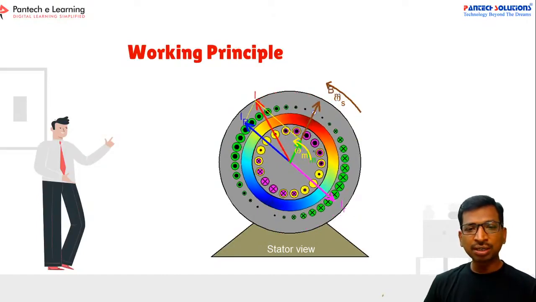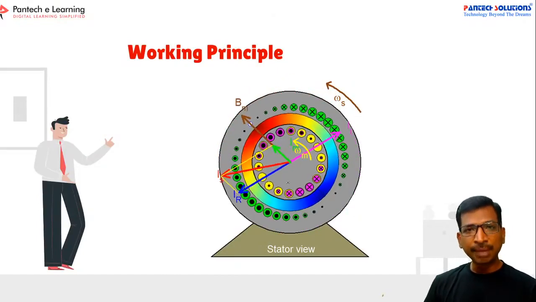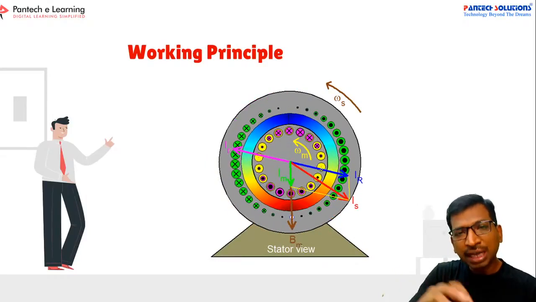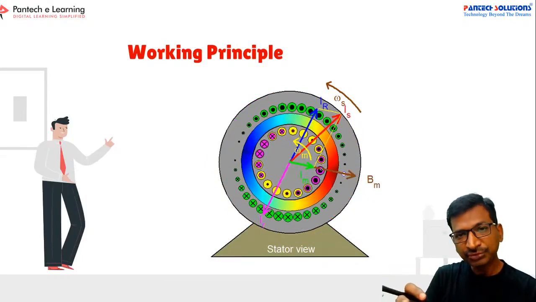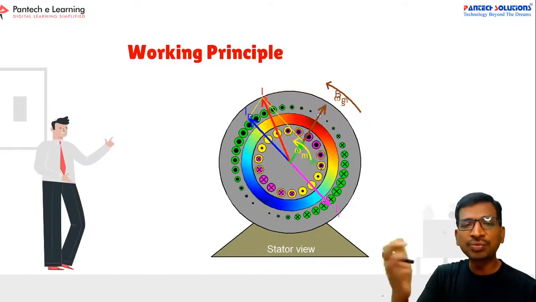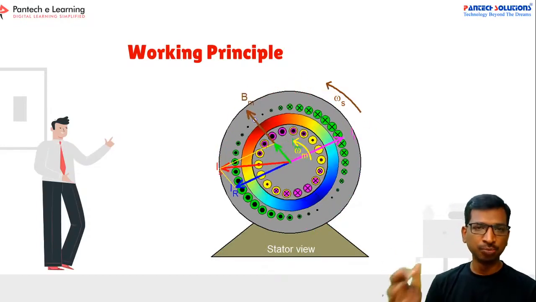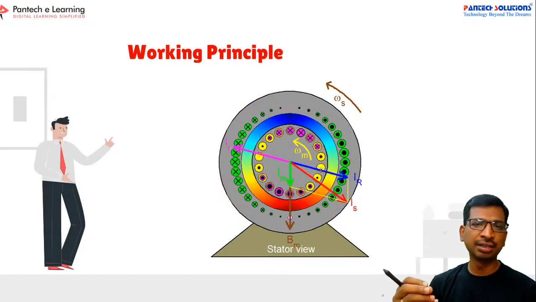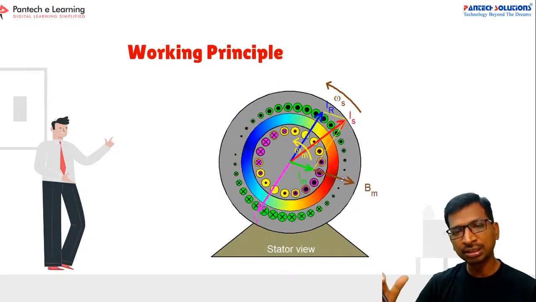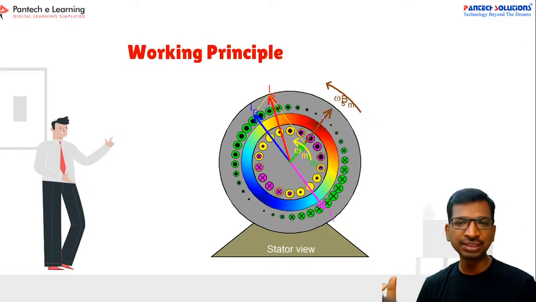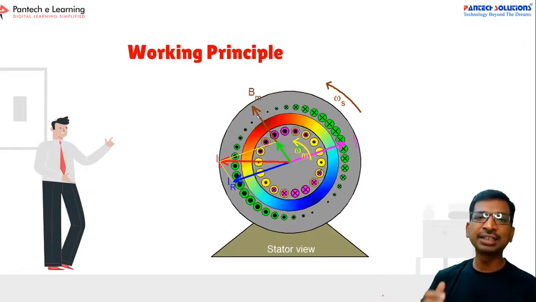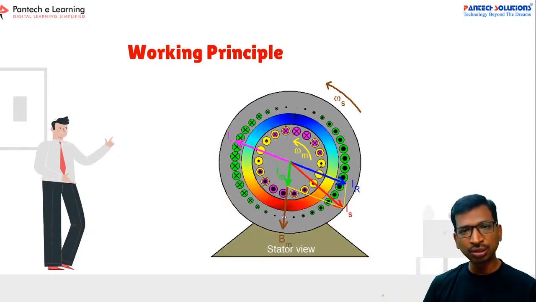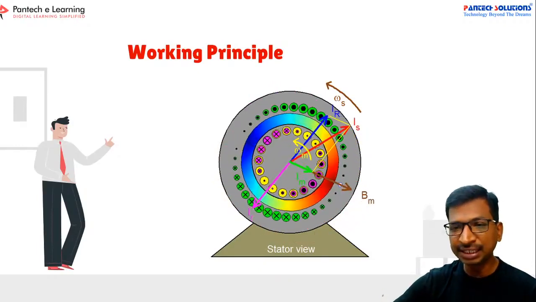See here, the rotor will receive a magnetic field. This magnetic field will try to catch the stator flux, right? Due to that principle, the rotor will receive a movement. Whenever the rotor receives a movement, we get a rotor spinning feature in the shaft. Like that, the motor tries to rotate from its standstill position. So this is a very simple working principle.